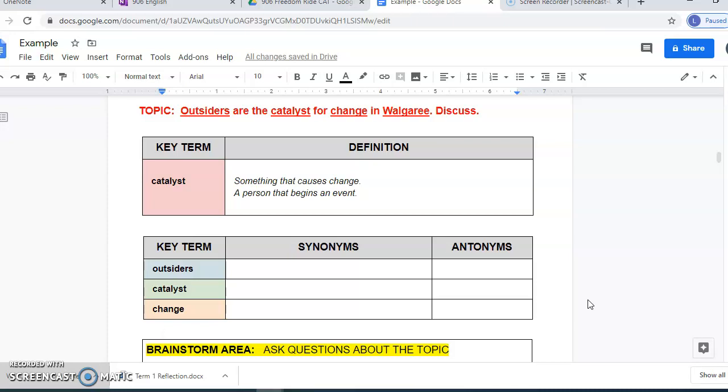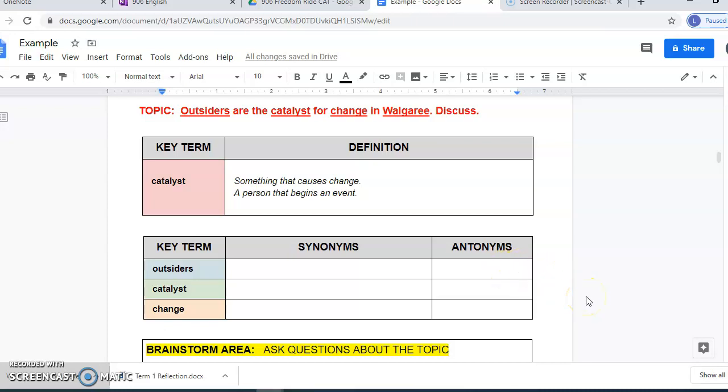And then for the other key terms, you don't actually need to define them, but we want you to get some synonyms for the key terms: outsiders, catalyst, and change. All right, but also remember that with the essay topic, we're talking about change in Walgary, in the town. Okay, so I know when we did the change theme Lotus that we talked about personal changes that characters went through. In this essay, we're not really talking about personal changes. We're talking about changes in the town.